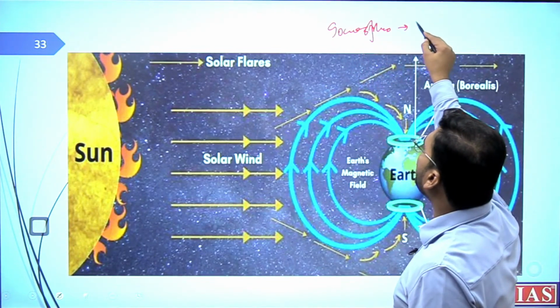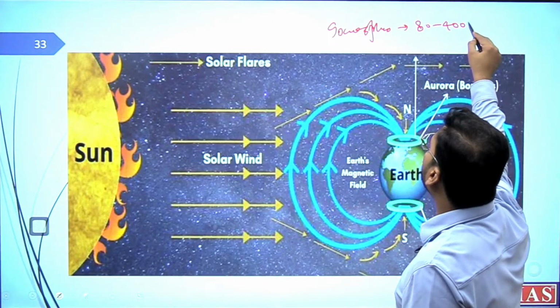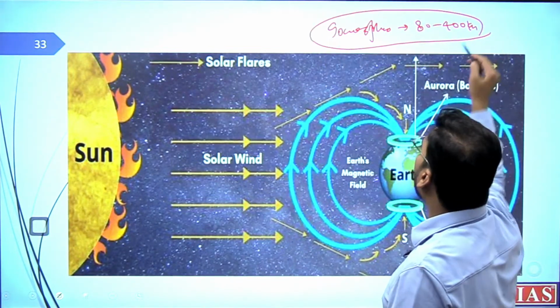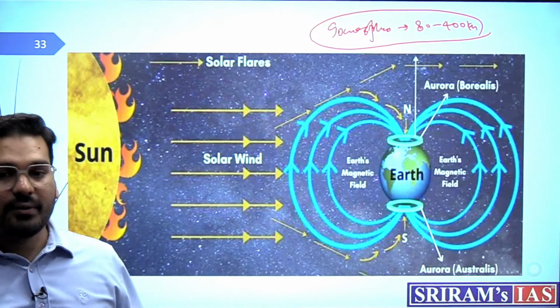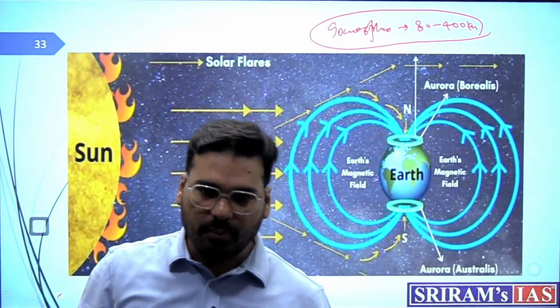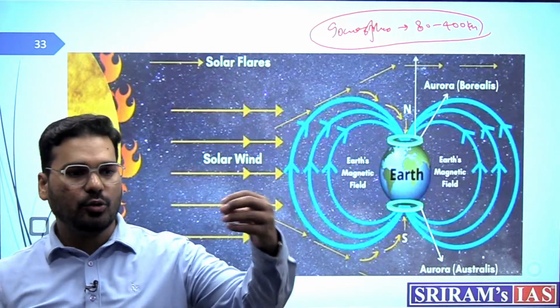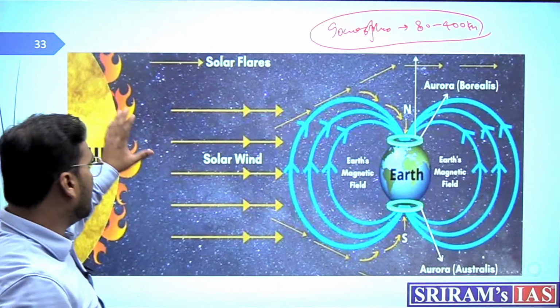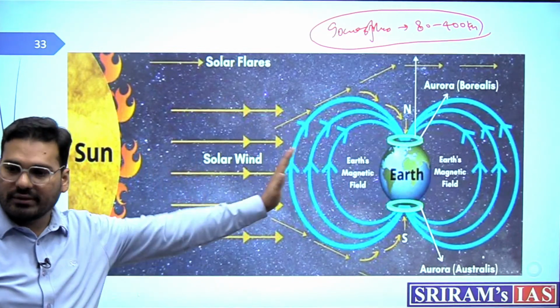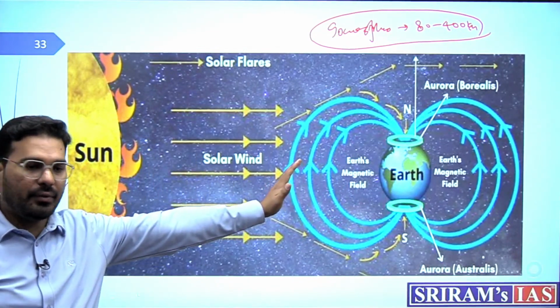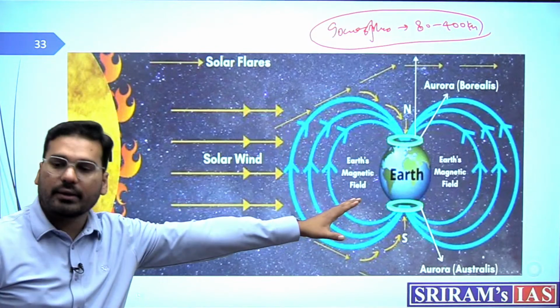This ionosphere is around 80 to 400 kilometers के range में. This ionosphere has a lot of charged particles, right? We have nitrogen, oxygen, hydrogen, helium charged particles.